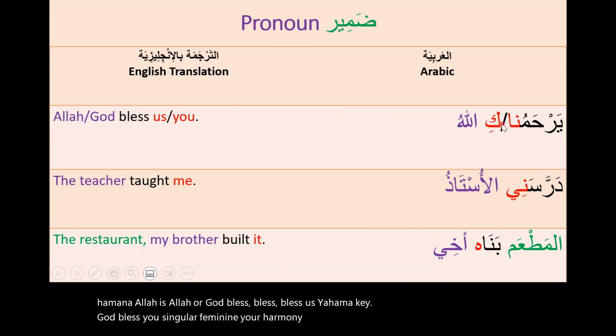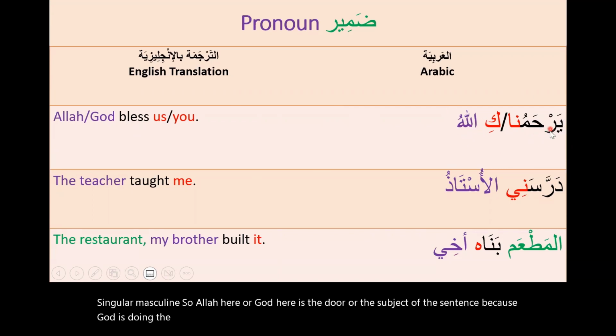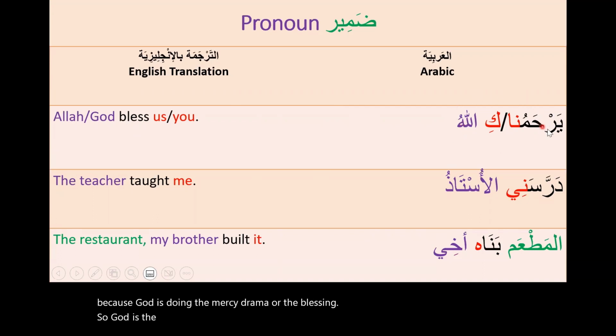Yarhamuka, God bless you, singular masculine. So Allah here, or God here, is the doer or the subject of the sentence, because God is doing the mercy, rahmah, or the blessing. So God is the subject who is blessing. Blessing whom? Na, we, or us. Na, us, or ki, ka, you, that is the object of the sentence.